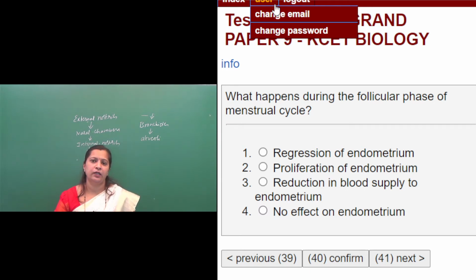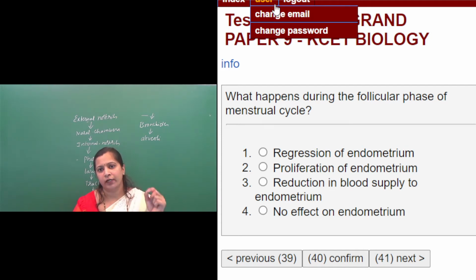that we call a Graafian follicle. So these developing follicles, the follicular cells, will produce the hormone called estrogen, right? As the follicles develop more and more, the amount of estrogen secretion also increases. This estrogen has an effect on the endometrium lining of the uterus. It will stimulate the proliferation of the cells of the endometrium.